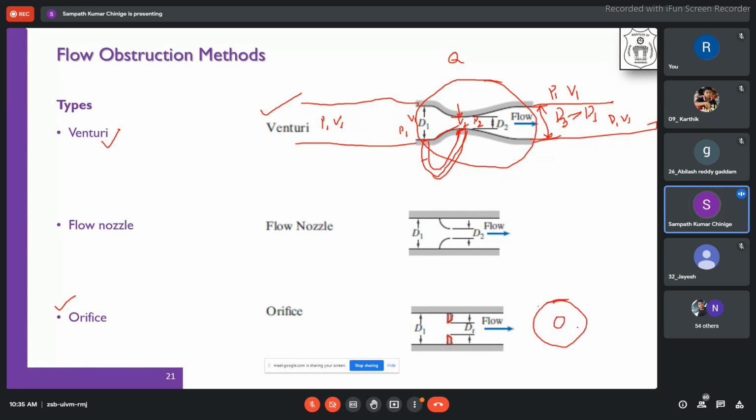This is the side view, what we are seeing from the side. This obstruction, I am keeping it here, and this hole is equivalent to this size. If you look at this, what you can observe here is there is a sudden change in the dimensions. Correct? There is a sudden change in the dimensions.